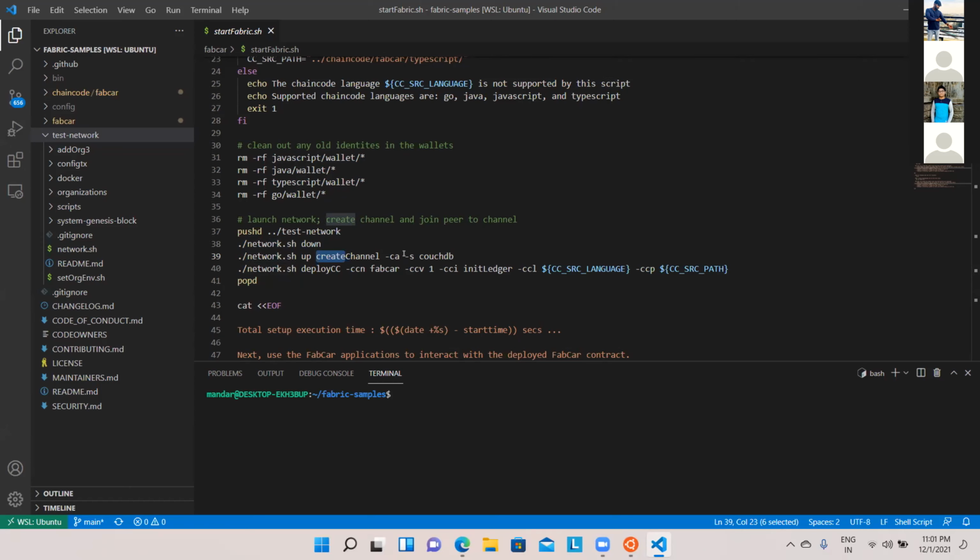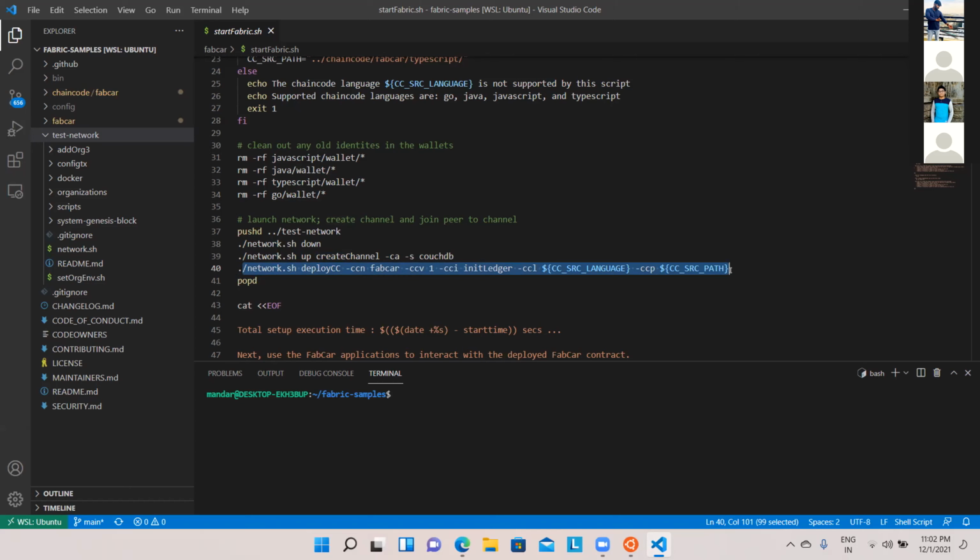And then this is -s couchdb. So CouchDB is an internal database which will get installed on your, let's say, Docker, and we'll see how it works. After that, it will also have the command to deploy. This is the same command that we saw on your test network earlier. The only thing is that I'm going to push it from my startfabric.sh.